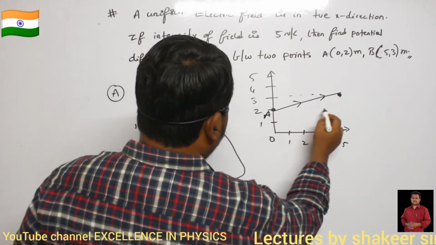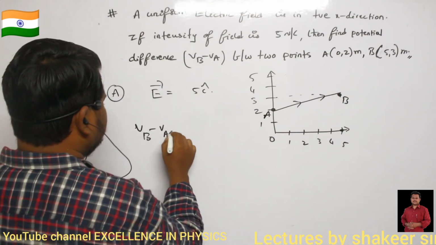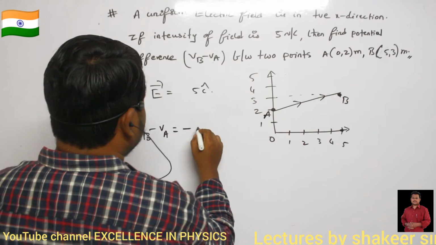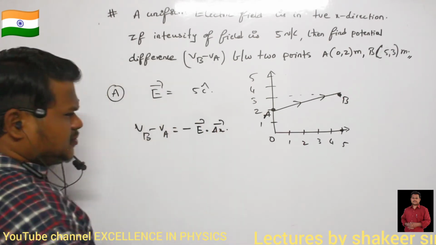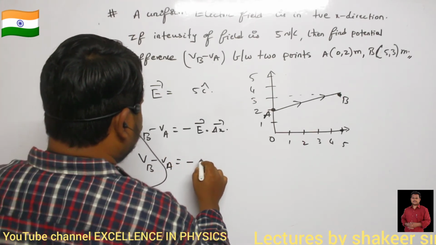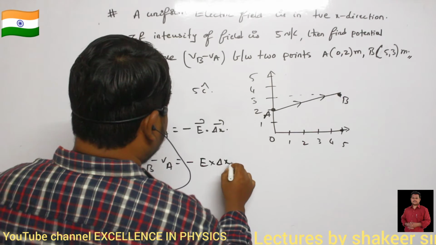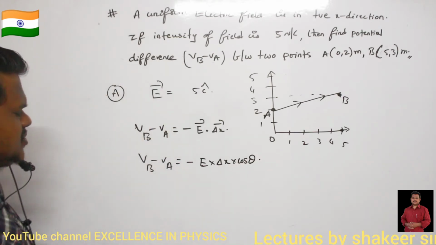So let it be point A, let it be point B. So VB minus VA can be written as minus of E dot delta x. So VB minus VA is equal to minus E into delta x into cos theta. This is how I can write it now. Are you able to understand?